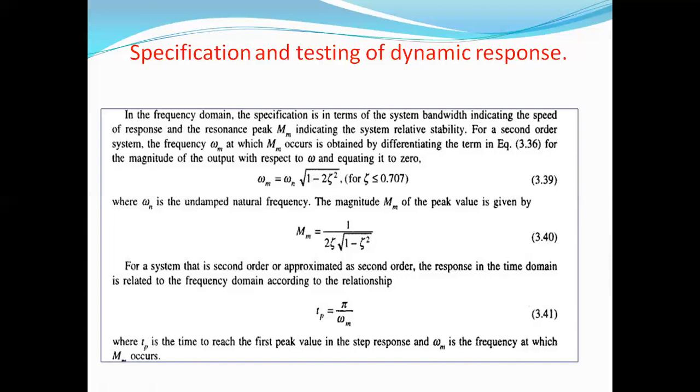The higher order systems are approximated as a second order system. The response in the time domain is related to the frequency domain according to the relationship Tp = π / ωm. Here Tp is the time to reach the first peak value in the step response, and ωm is the frequency at which Mm occurs.